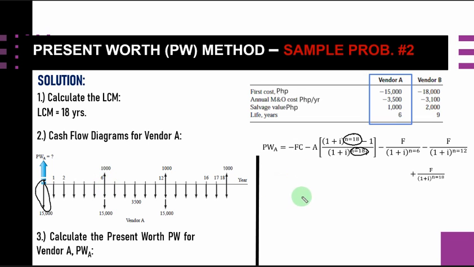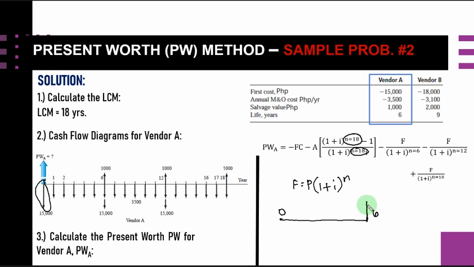So from our formula, future worth is equal to P times (1 plus i) raised to the n. The consideration here is from year 0, if this is 0 and this is 6 years.